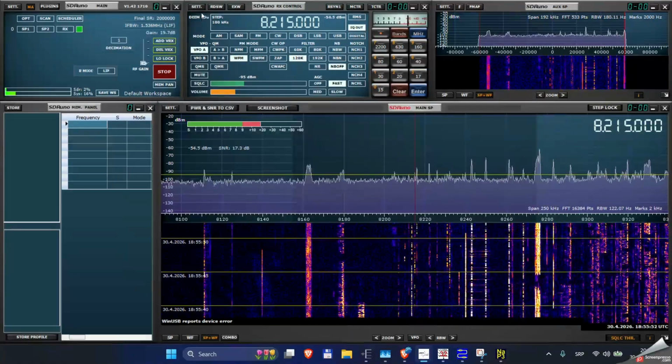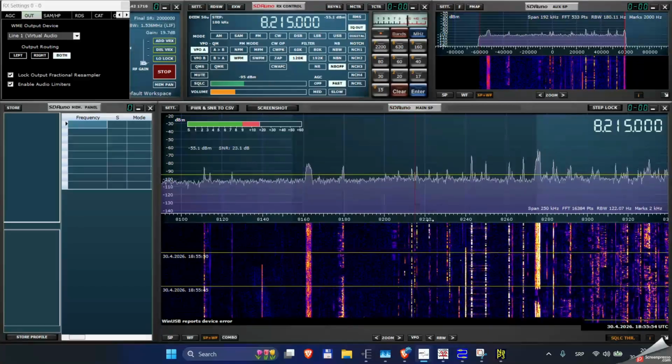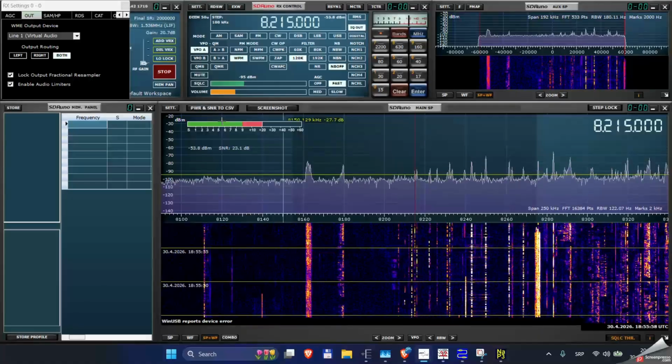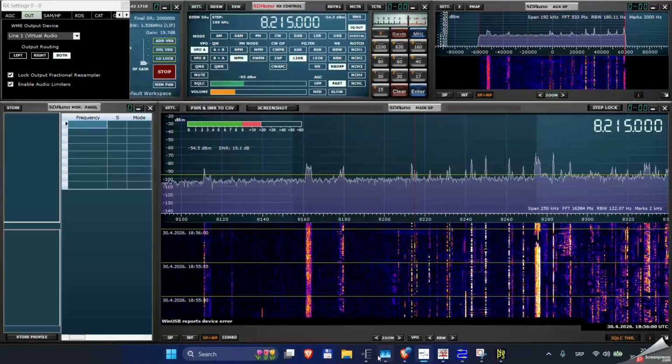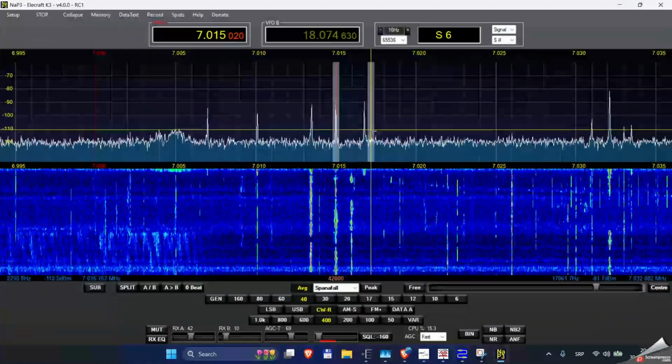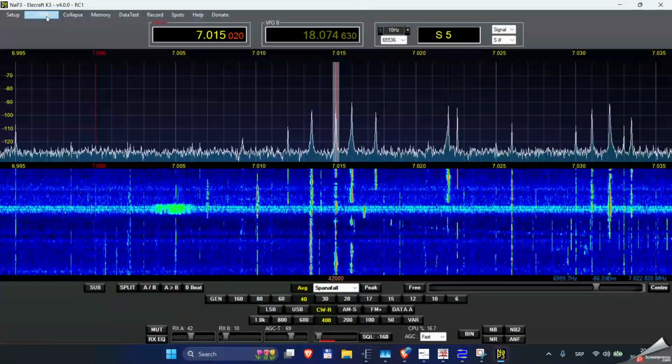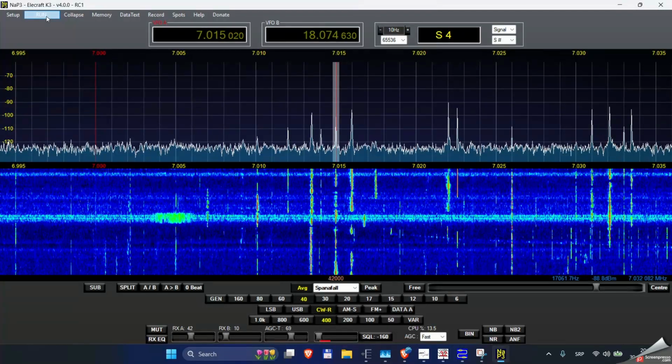So when your SDRPlay software is started, it is sending data to NaP software, and what you heard is actually NSP and NaP3.